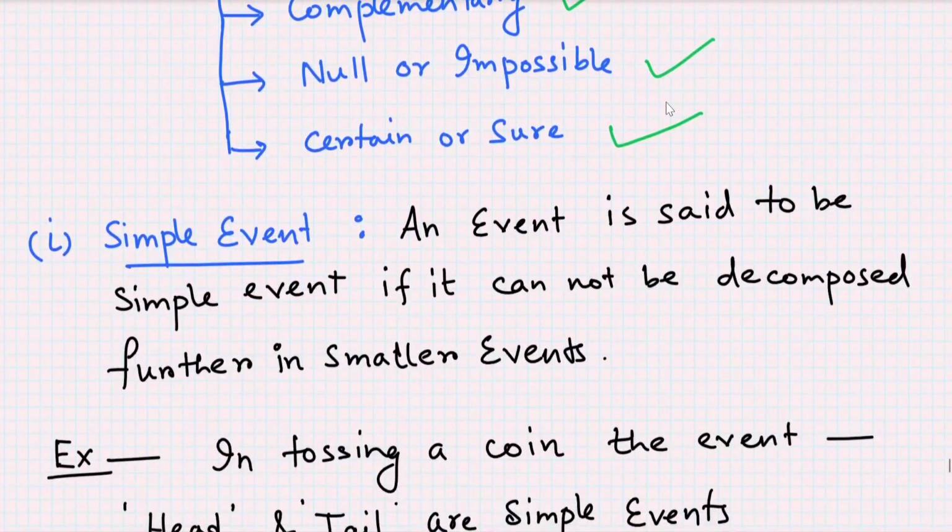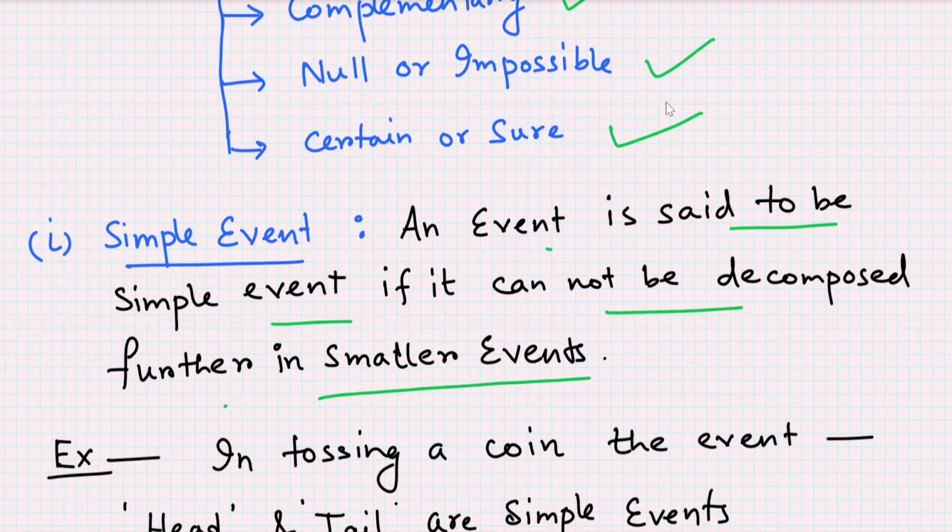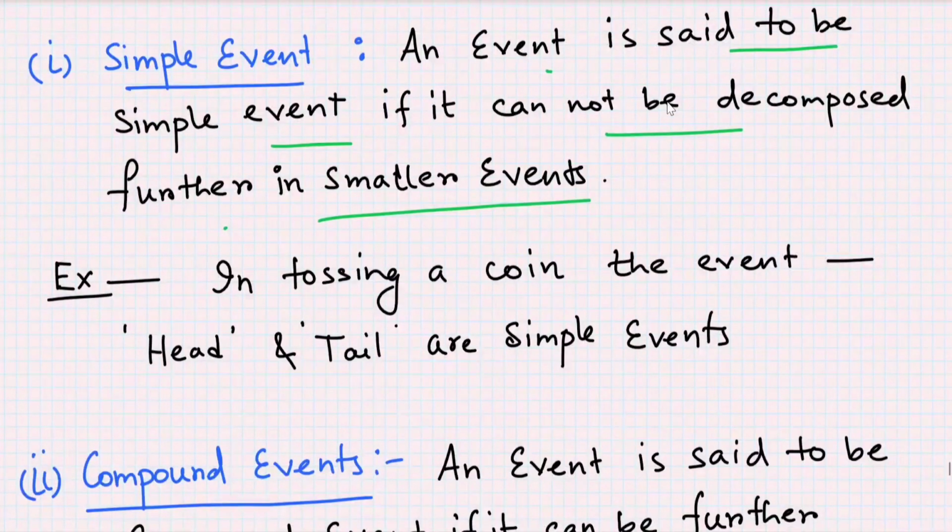So let us come first to the simple event. So what is the simple event? An event is said to be a simple event if it cannot be decomposed further into smaller events, that is, it is unique and it cannot be decomposed. So this is called the simple event. For example, in tossing a coin, the events head or tail are simple events.